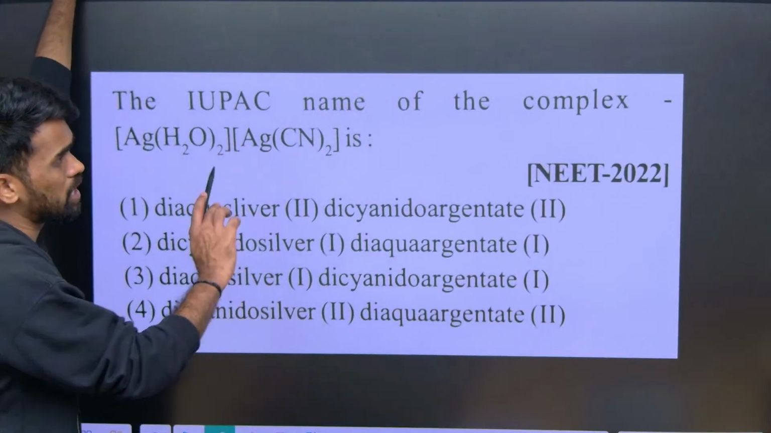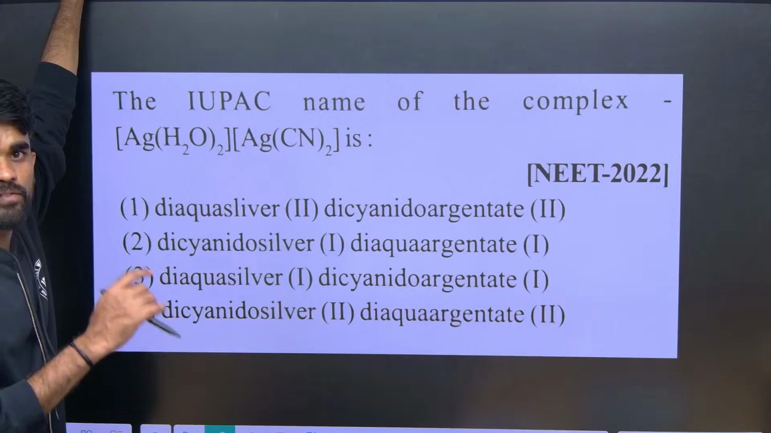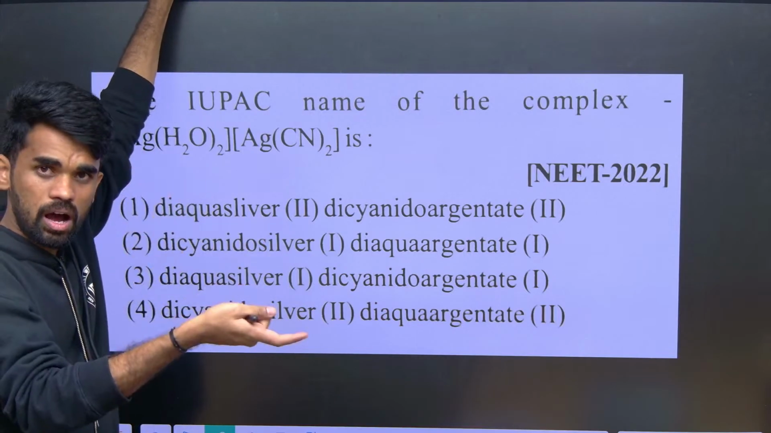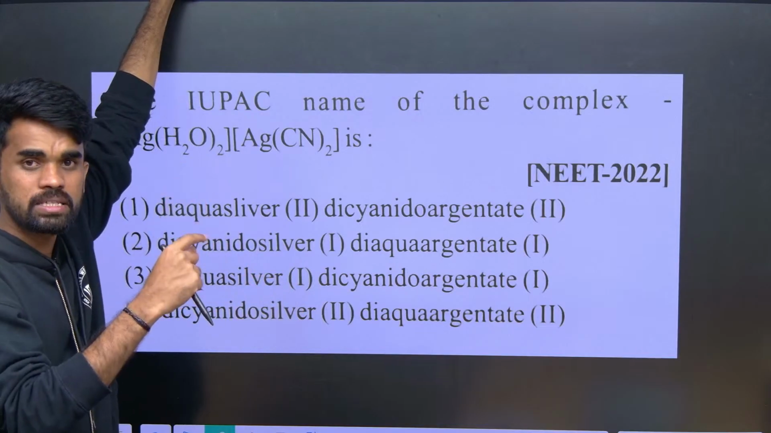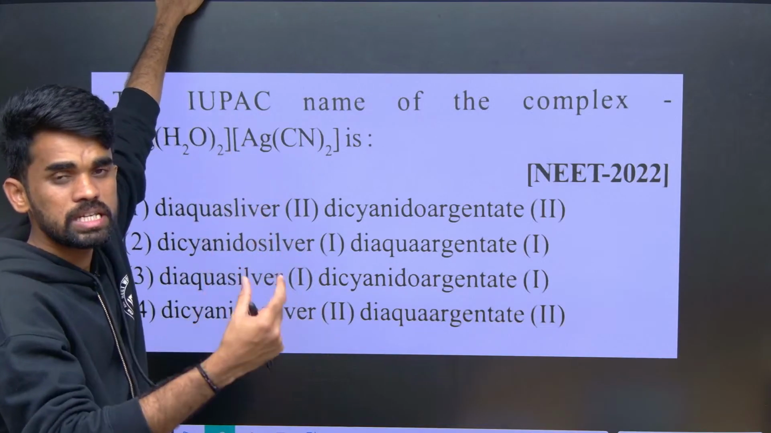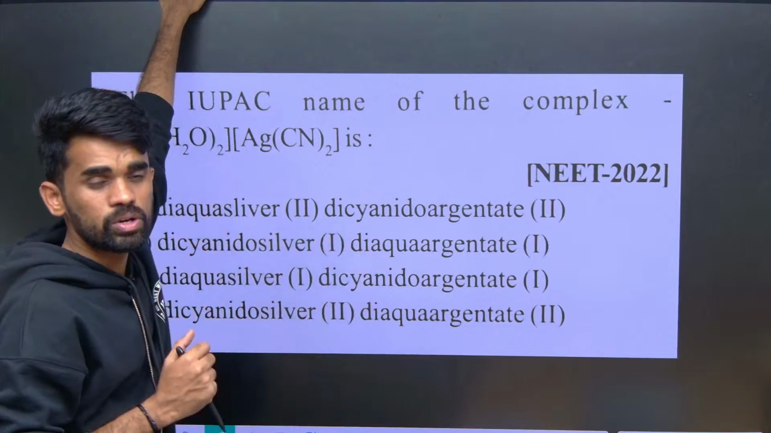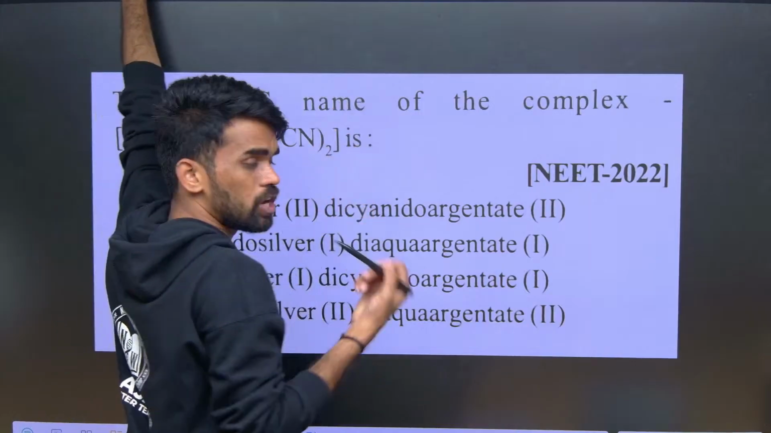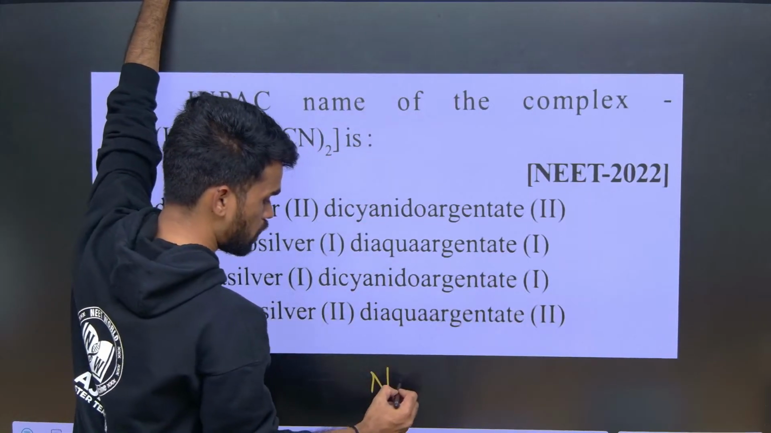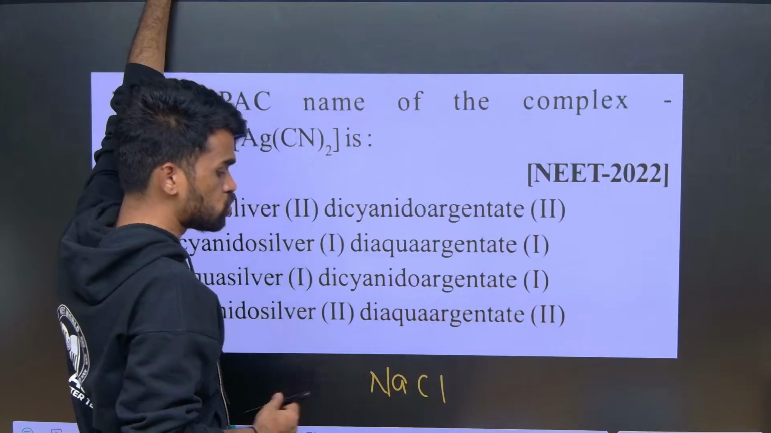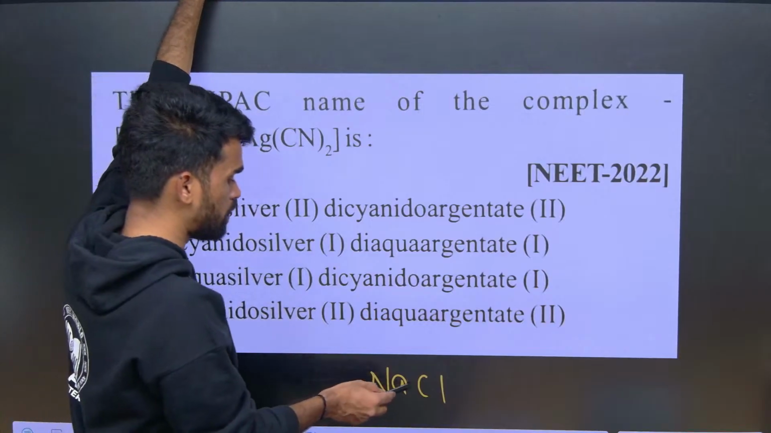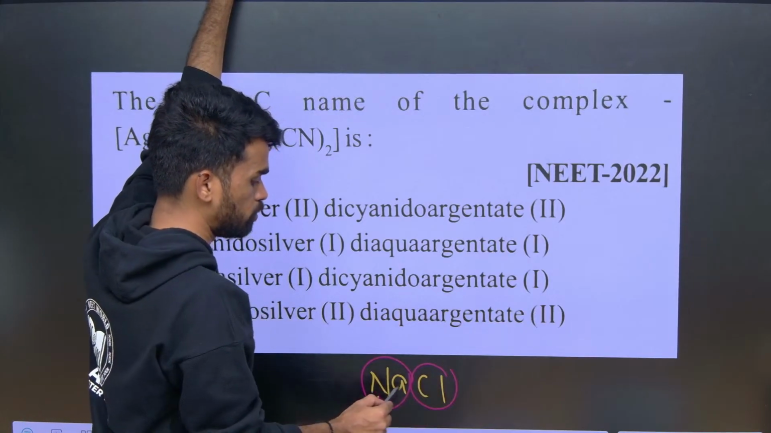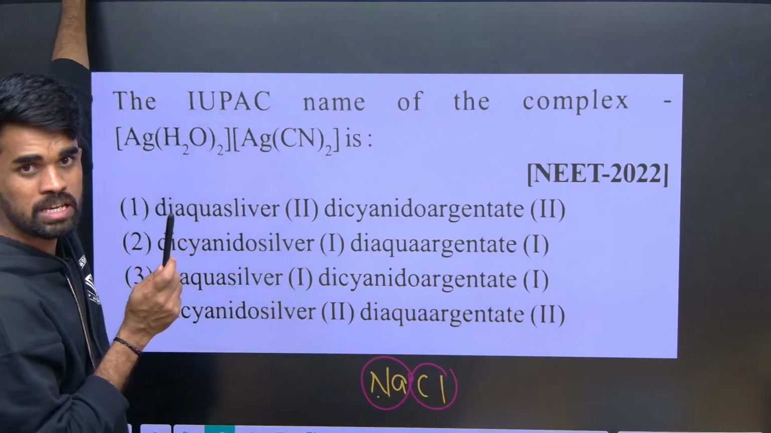See, whenever we are writing the name for a particular complex, first write the name of ligands, then write the name of metal in the complex and represent its oxidation state in a parenthesis, okay, like this. Now one more thing, whenever we are saying some inorganic compounds, let us say the salt NaCl, which is sodium chloride, first of all we write the cation name followed by the anion name, sodium chloride, right. Here also follow the same trick.